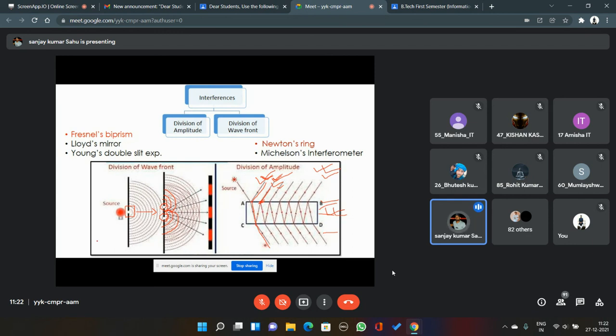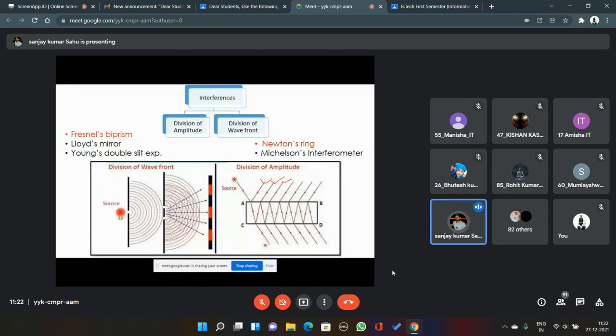This process is called division of amplitude, because some part of the amplitude will be refracted and some will be reflected, so the amplitude is getting divided. The amplitude of the first reflected light will not be equal to the second, and will not be equal to the third.